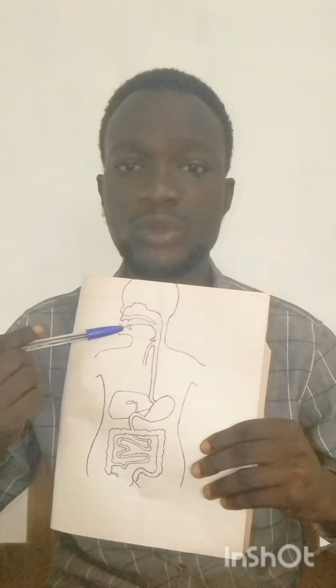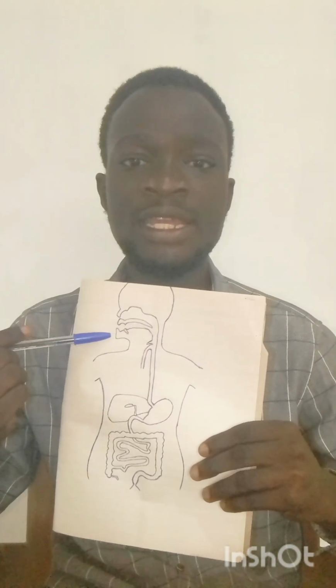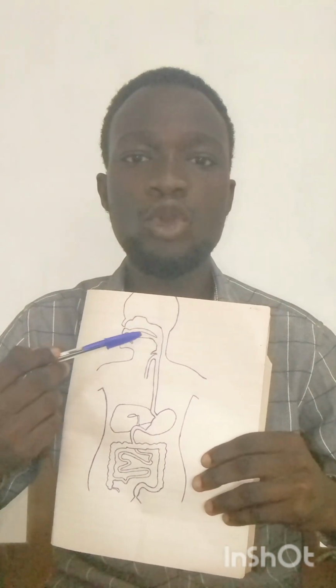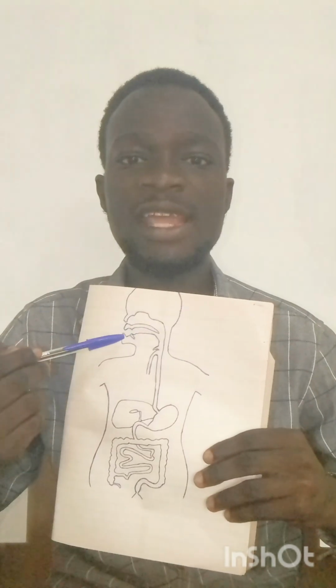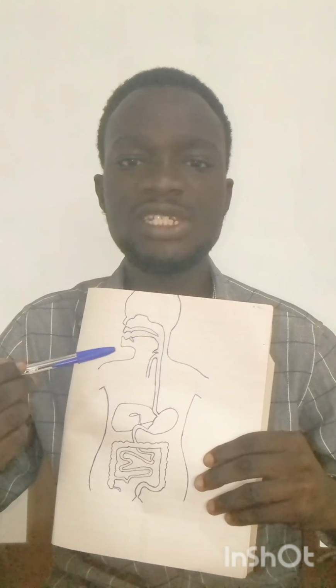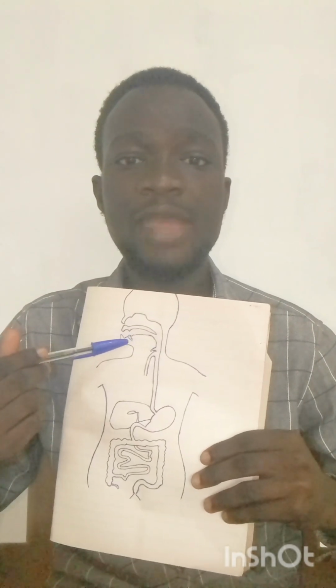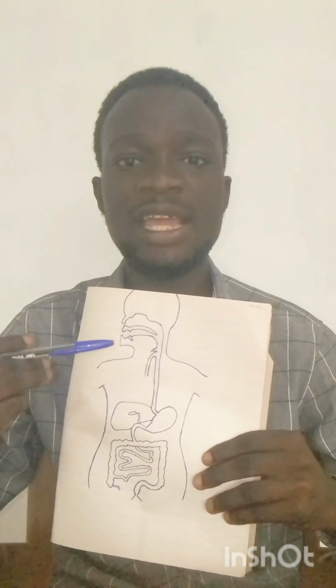I hope you understand. In today's video, we will begin with digestion in the mouth. Every kind of breakdown of food substance begins in the mouth. Inside the mouth we have the oral cavity. There are various structures in the oral cavity that help in digestion. We have the teeth, we have the tongue, and beneath the tongue is the salivary gland.